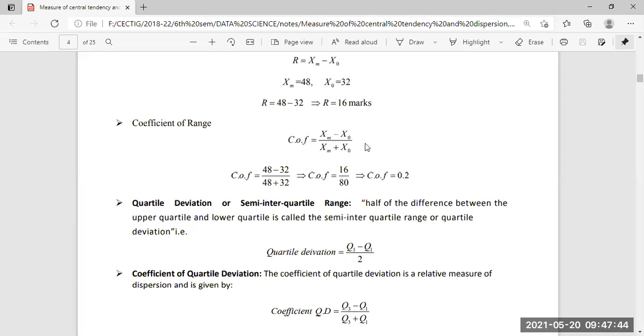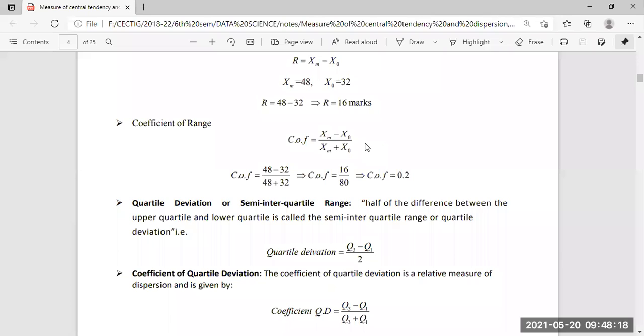Here the difference between the largest and the smallest value is needed and then divided by 2, which is the formula for quartile deviation. So half of the difference between the upper quartile and the lower quartile is called the semi-interquartile range or the quartile deviation.